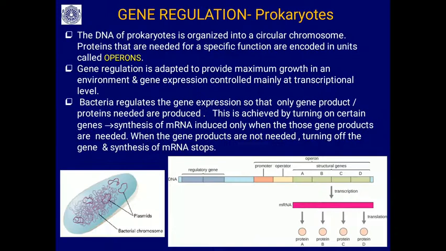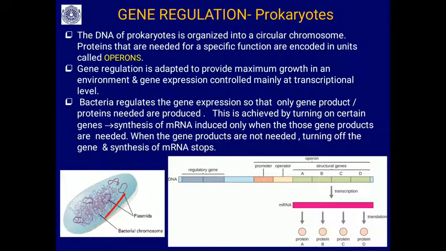Gene regulation in prokaryotes: the DNA of prokaryotes is organized in a circular chromosome. You have studied this last semester. Proteins that are needed for specific functions are encoded in units called operons. So they are a functional unit, and that is called an operon.